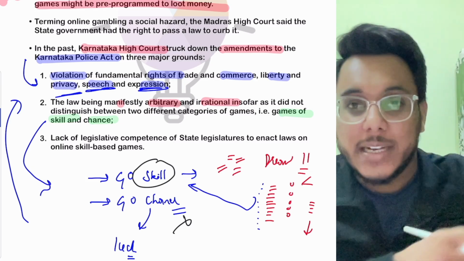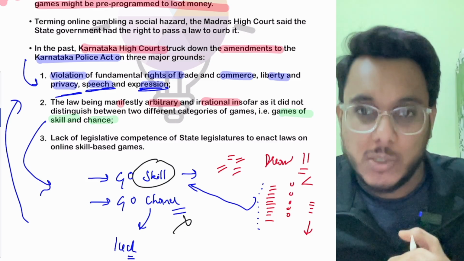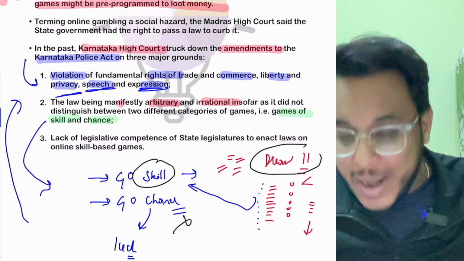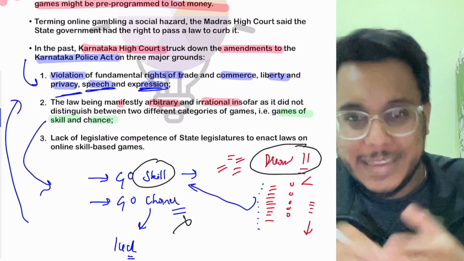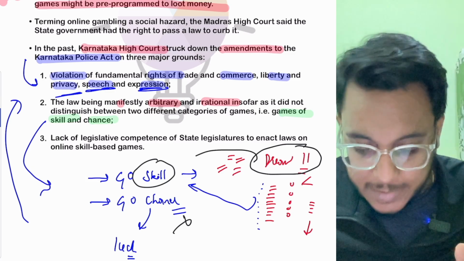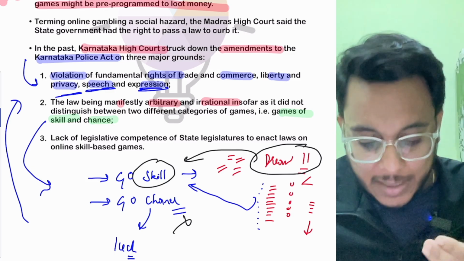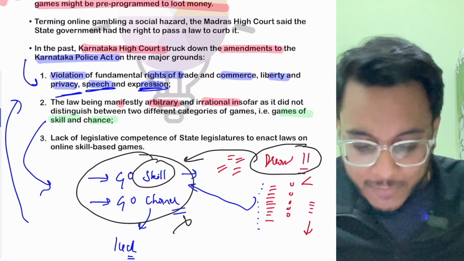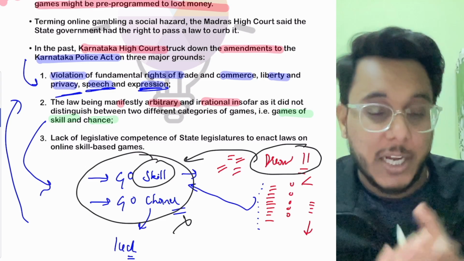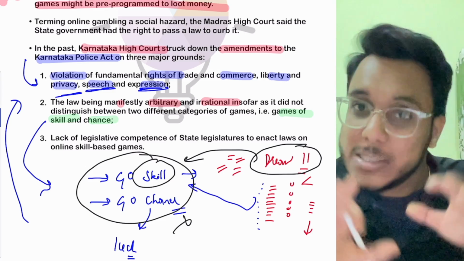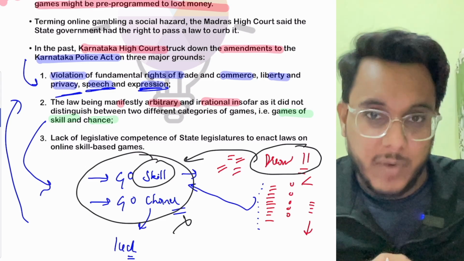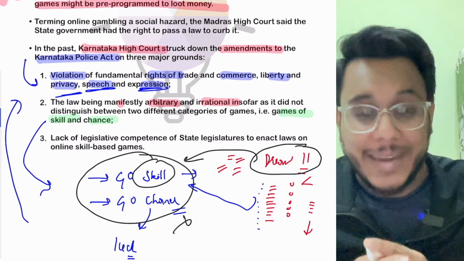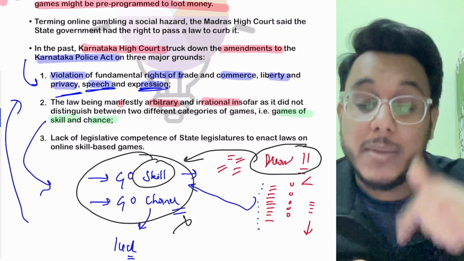Recently, the Jungle Games judgment also came, where it was also provided that platforms such as Dream 11 are allowed to continue because they are games of skill. Here, the Karnataka High Court dealt with a ban on both games of skill as well as games of chance. So in a way, they had not made a categorical differentiation. Now the Tamil Nadu government is outrightly banning online games. There, both games of skill and games of chance will be banned, and they can also face such a problem in the future.